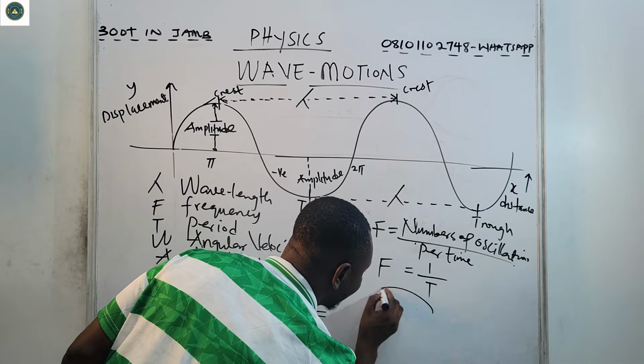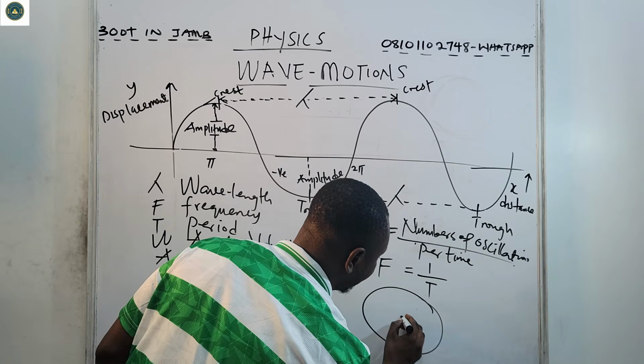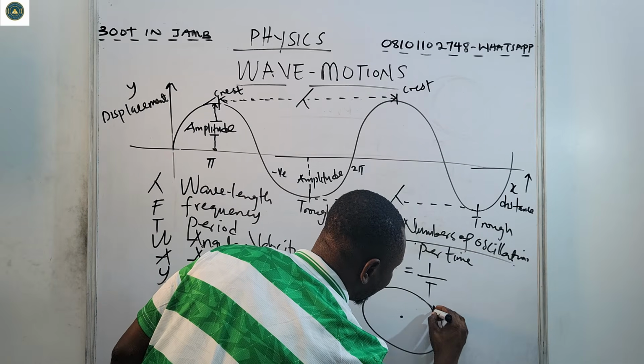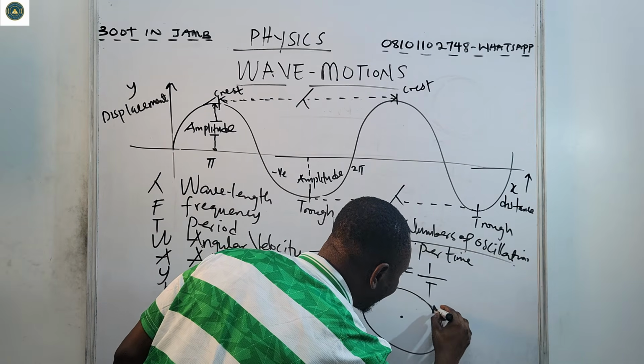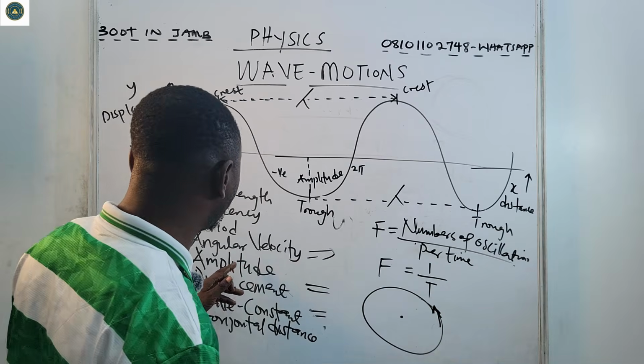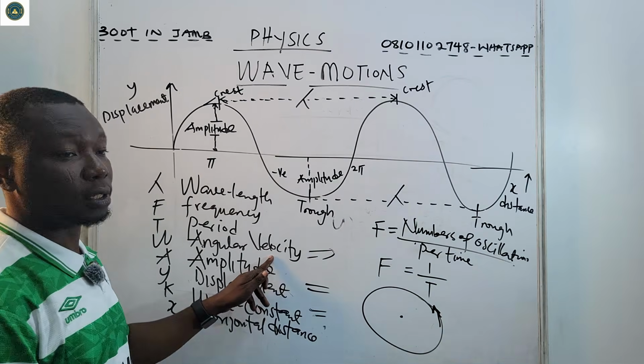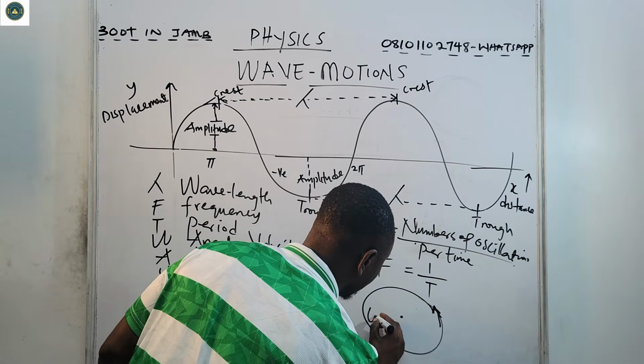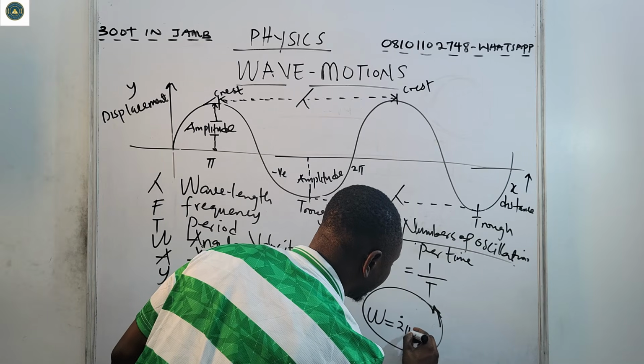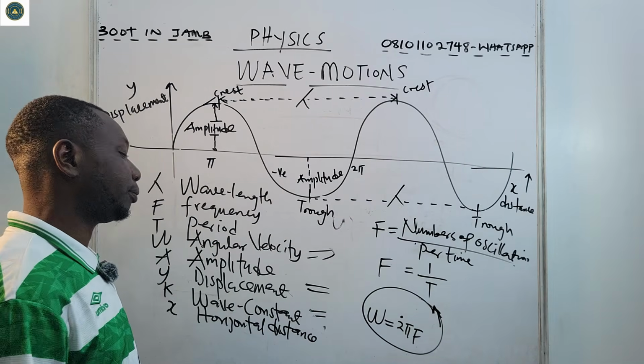Now, if I have a circle, the speed moving in a circular path gives rise to angular velocity, and that is omega. So omega is 2 pi f.